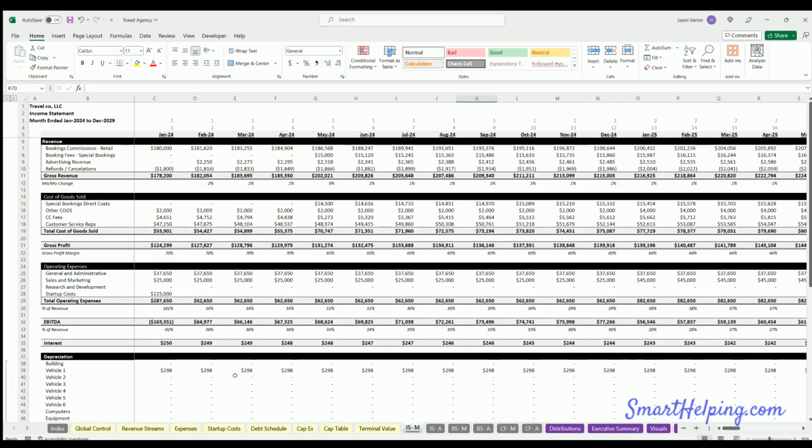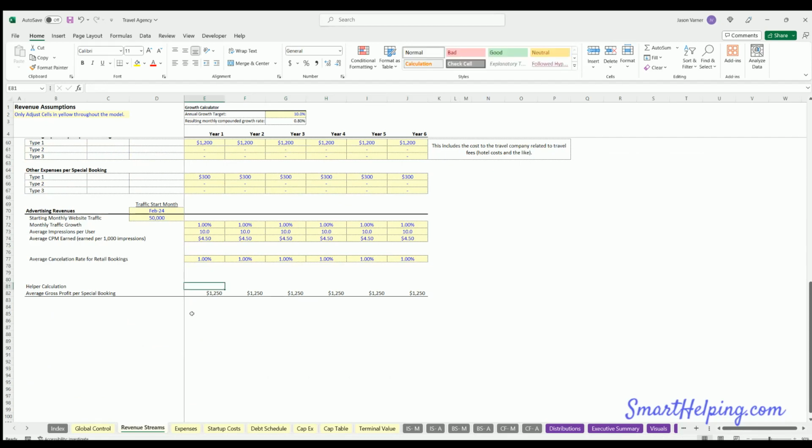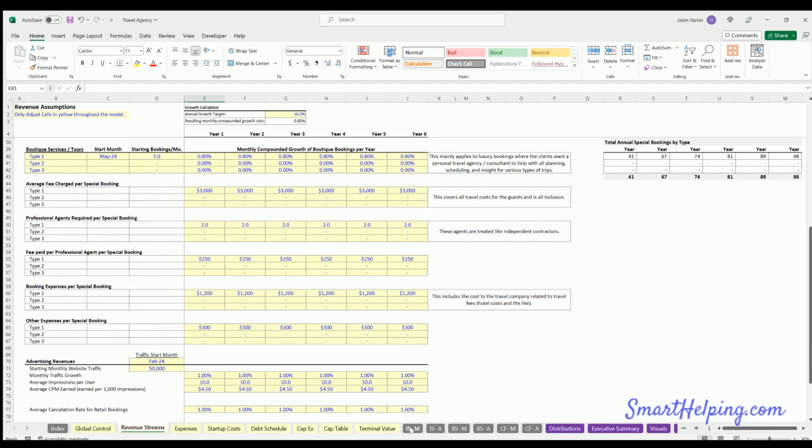Then we've got financial statements. So income statement, we can see our commissions from retail bookings, the special bookings, top line revenue, advertising revenue, and then refunds, cancellations, then gross revenue. Then you've got cost of goods sold. So here's our direct cost for the special bookings, the booking cost. This is the upcharge, essentially how much revenue we're taking on those, and then our special booking direct costs are here. So we're making a little bit of margin on that, about $12.50 per.